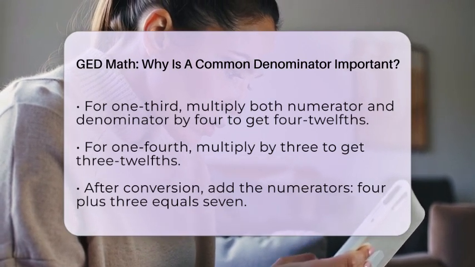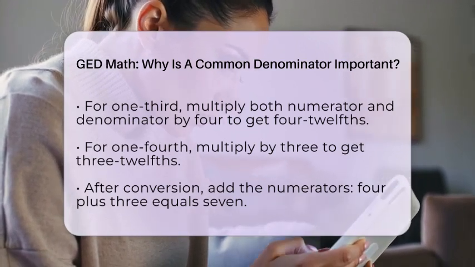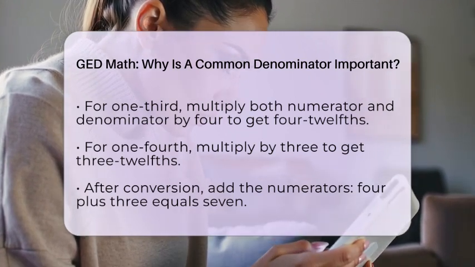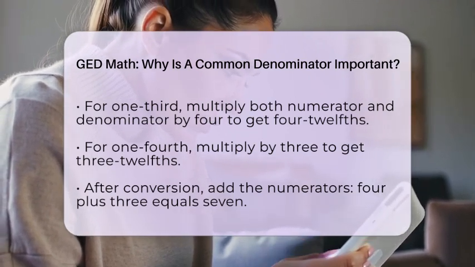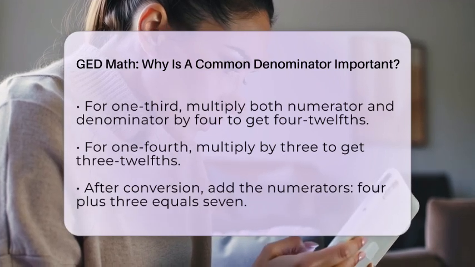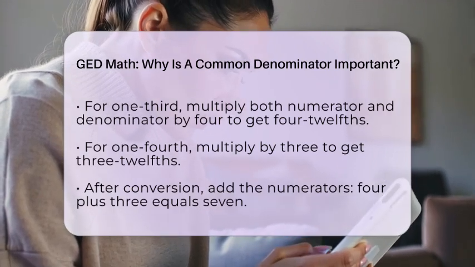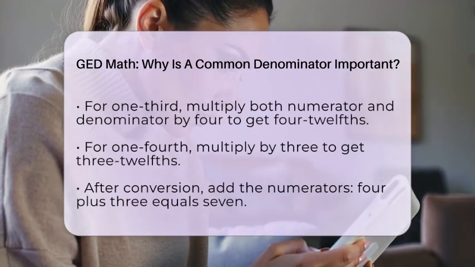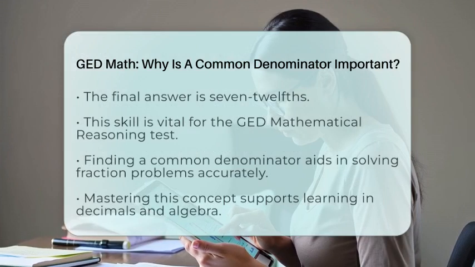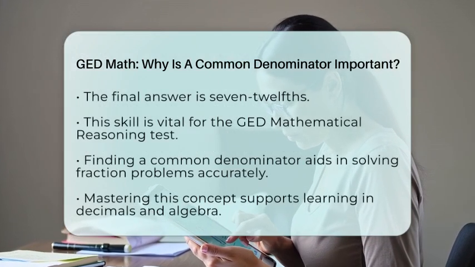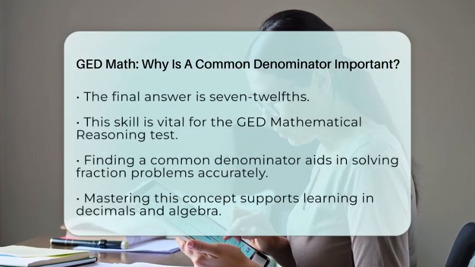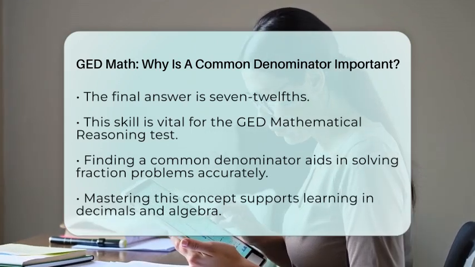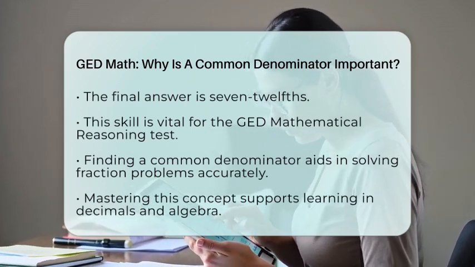Now that both fractions have the same denominator, you can add or subtract the numerators. In this case, you add 4 plus 3 to get 7. Your final answer is 7/12. This process is essential for the General Educational Development mathematical reasoning test because many questions involve adding or subtracting fractions with different denominators. Knowing how to find a common denominator helps you solve these problems accurately and quickly.